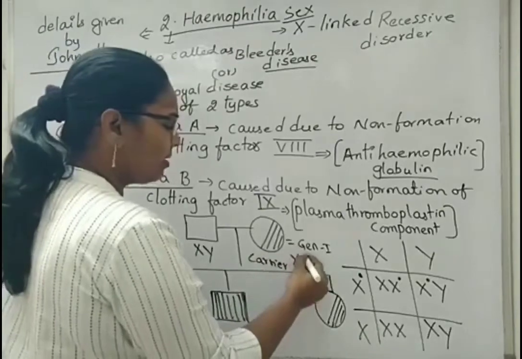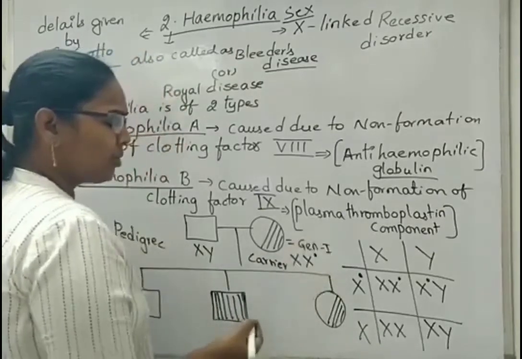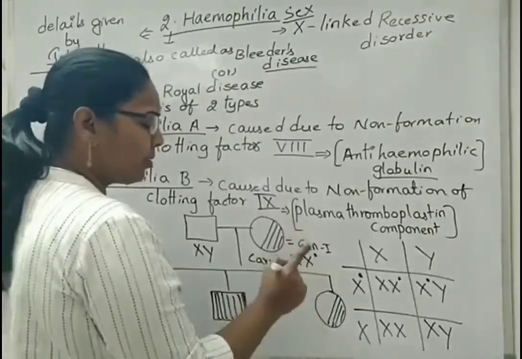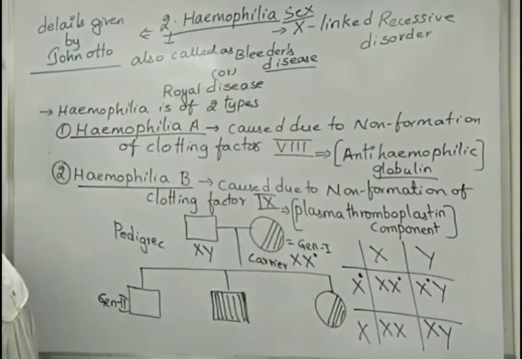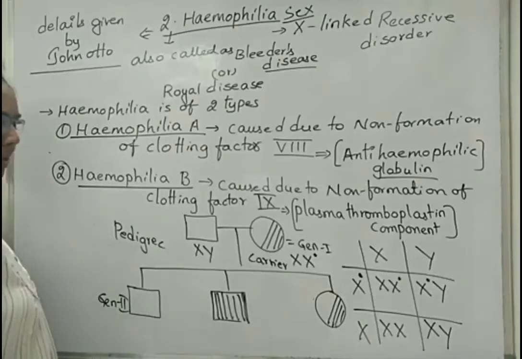So carrier, in the sense, her sex chromosomal pair will have one of the X chromosomes carrying the affected gene that is responsible for hemophilia. Then how are the genotypes distributed, and whether any of the babies is affected or not.